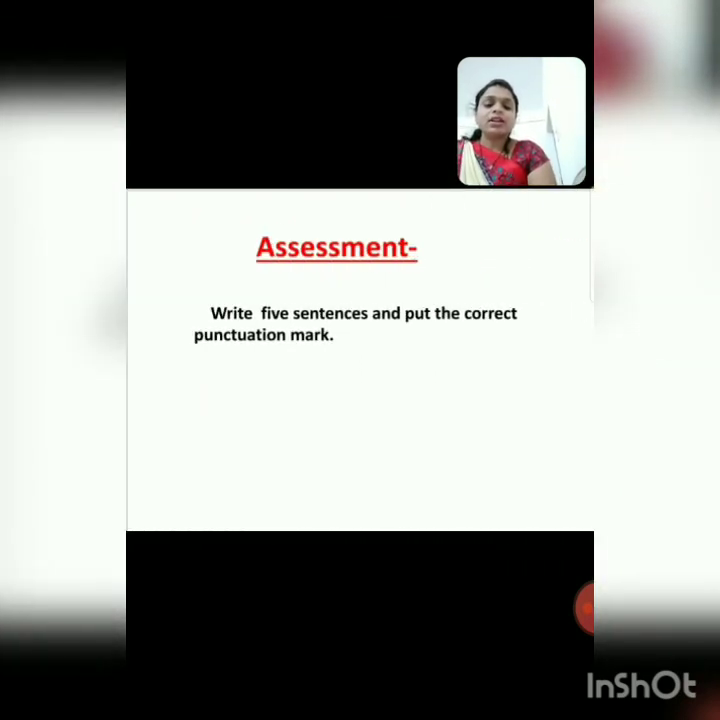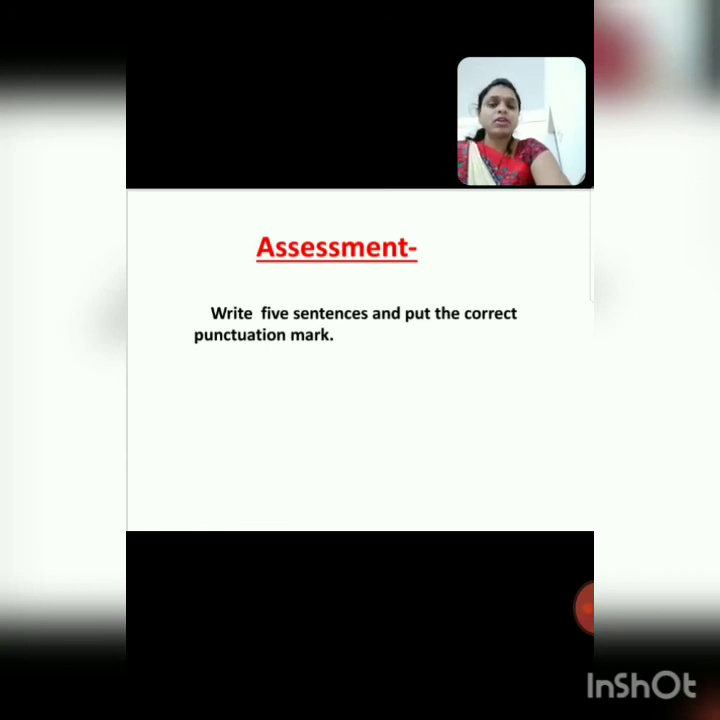Now everyone open your notebook. Write down this assessment, meaning homework. Everyone write in your notebook. Write 5 sentences and put the correct punctuation marks. How many sentences do you have to write? 5 sentences. Write 5 sentences and put the correct punctuation marks.